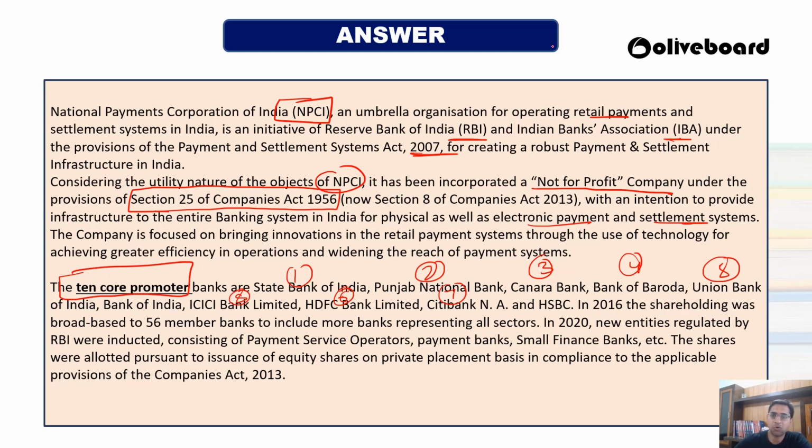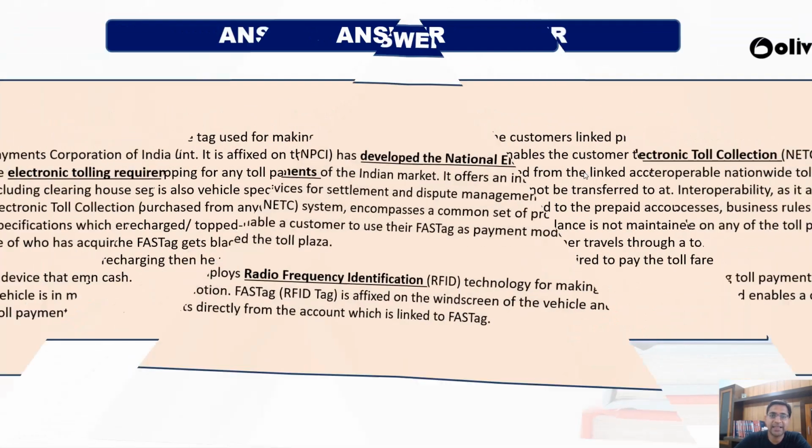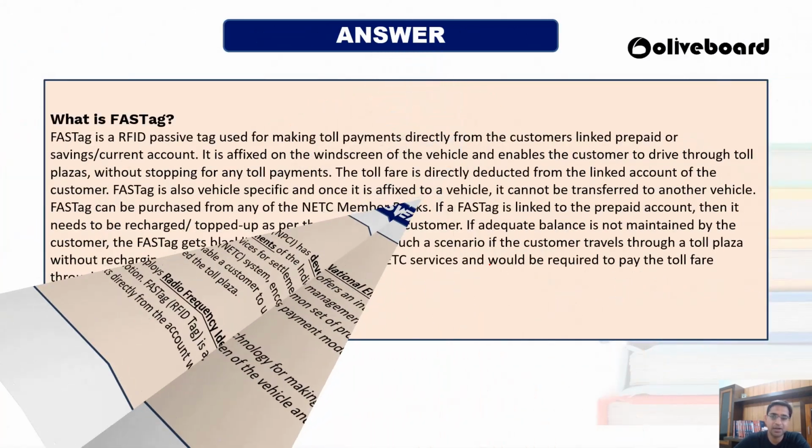For this whole concept of FASTag, you should know about NETC and NPCI. This much you should know. Who has produced this technology? NPCI has produced it. What technology have they produced? It is called NETC, the National Electronic Toll Collection, and this is very, very important. And what technology is FASTag utilizing? Radio frequency identification. This much only you have to remember.